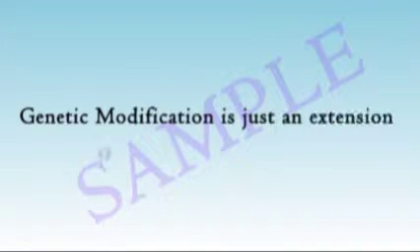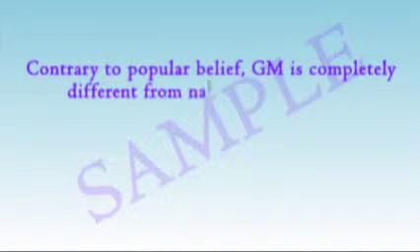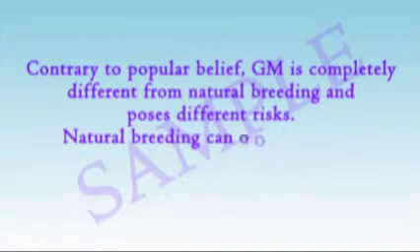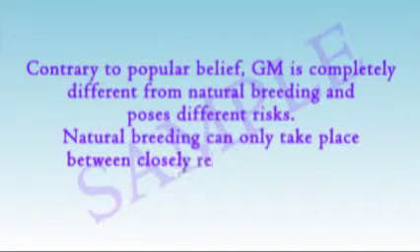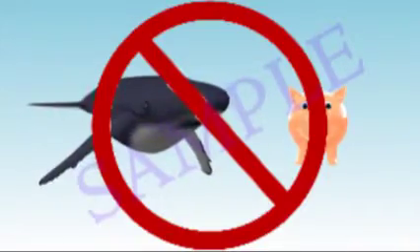Myth number 2. Genetic modification is just an extension of natural breeding. Contrary to popular belief, GM is completely different from natural breeding and poses different risks. Natural breeding can only take place between closely related forms of life. For example, a whale would be unable to breed with a pig. This also applies to plants.